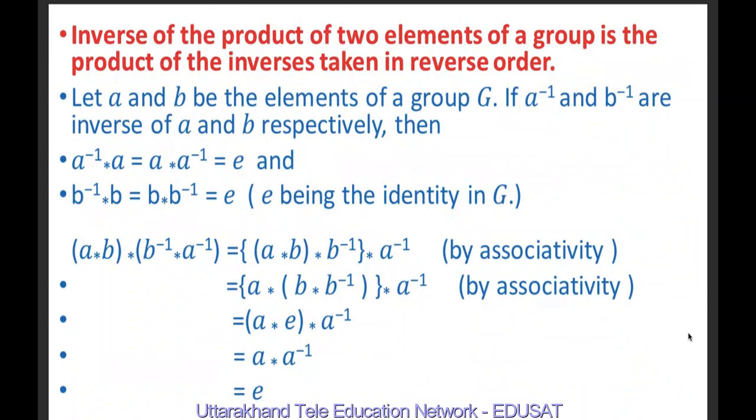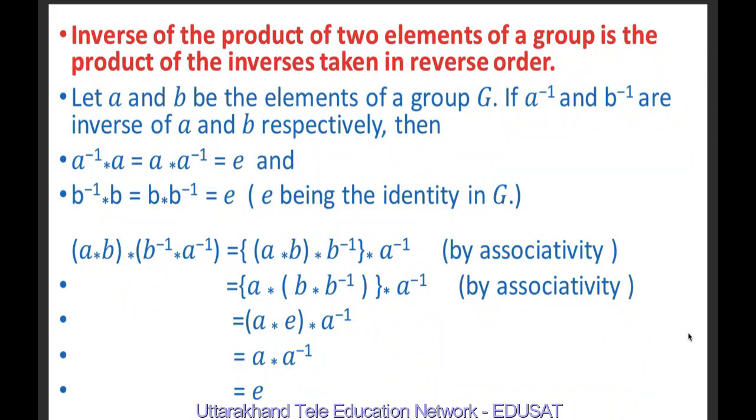Now, the inverse of the product of two elements of a group is the product of inverses taken in reverse order. Let's see. Let A and B be two elements of a group G. Let A inverse be the inverse of A and B inverse be the inverse of B. Therefore, we can write A inverse star A is equal to A star A inverse is equal to E. B inverse is the inverse of B. Therefore, B inverse star B is equal to B star B inverse equal to E. Here E is the identity element of the group.